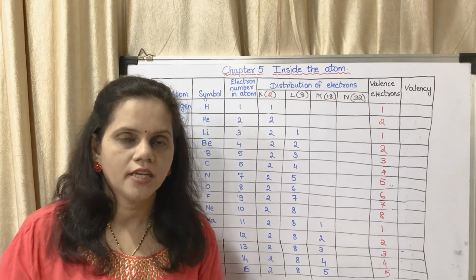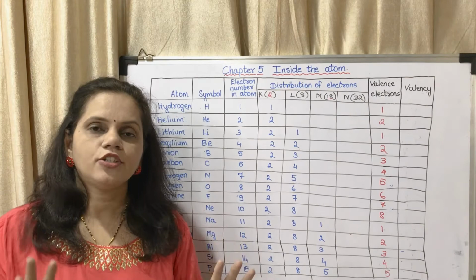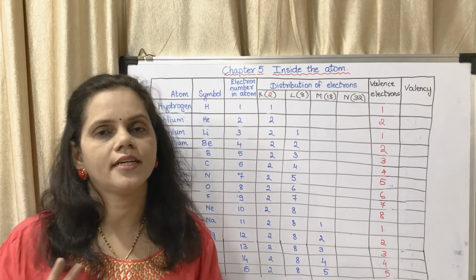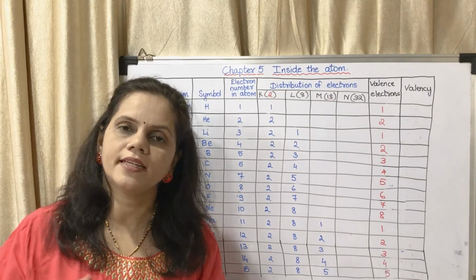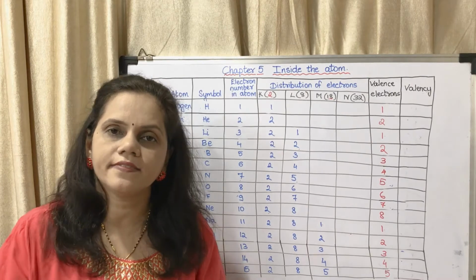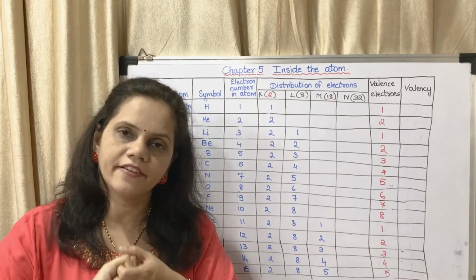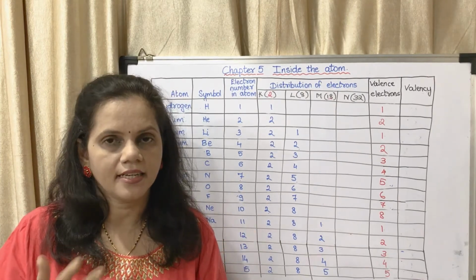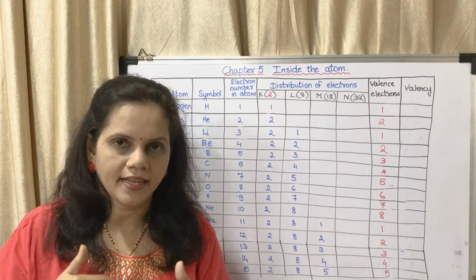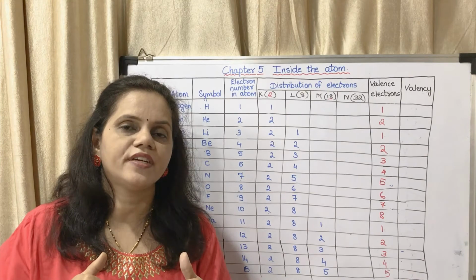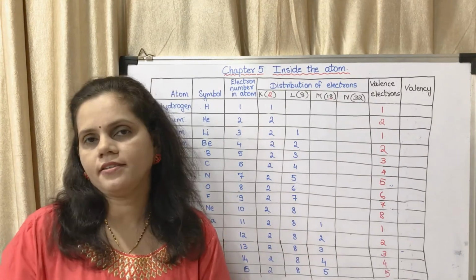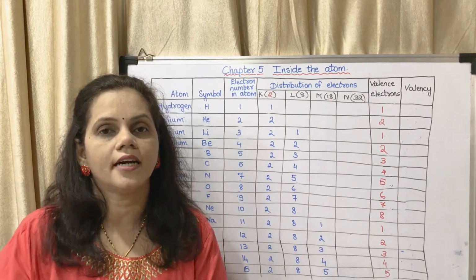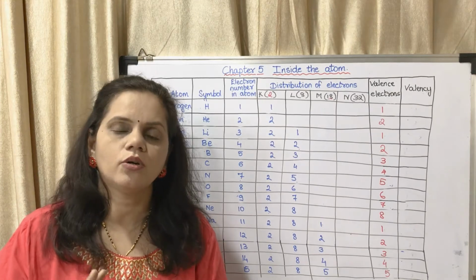Okay, I repeat, if it has 1 in the last shell, it will give 1. If it has 2, it will give 2. If it has 3, it will give 3. If it has 4, it will share 4. If it has 5, it will take 3. If it has 6, it will take 2. If it has 7, it will take 1. And if it has 8, it does not react. It does not do anything. It is inert, which means they don't react.